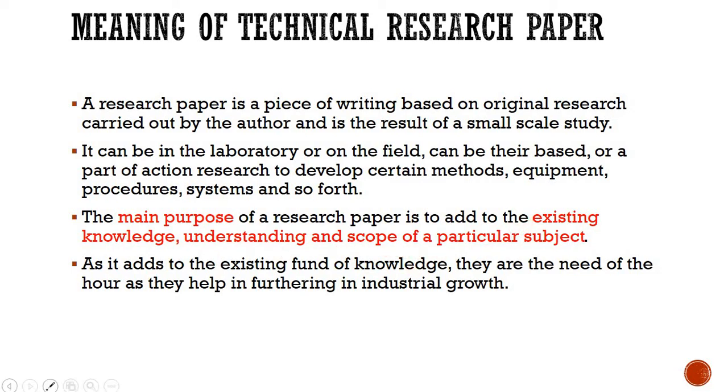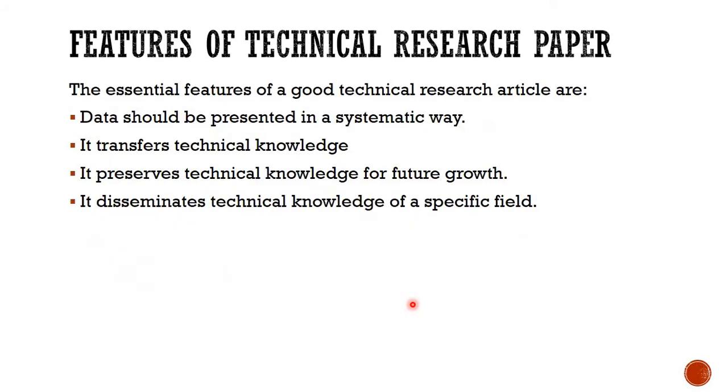So when you understand the scope of a particular subject and how you can increase the existing knowledge of that topic, then you write a research paper. It adds to the existing fund of knowledge. They are the need of the hour, as they help in furthering industrial growth. So this is how you can grow in your industry, because you will get a new insight which would be helpful for you.